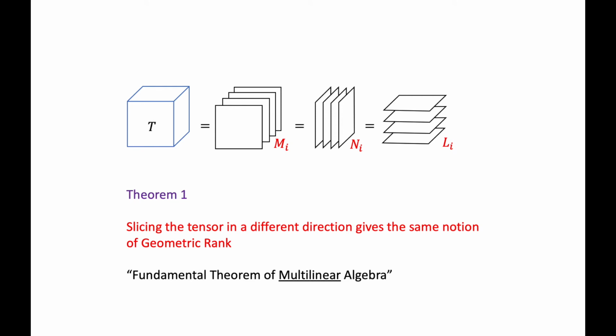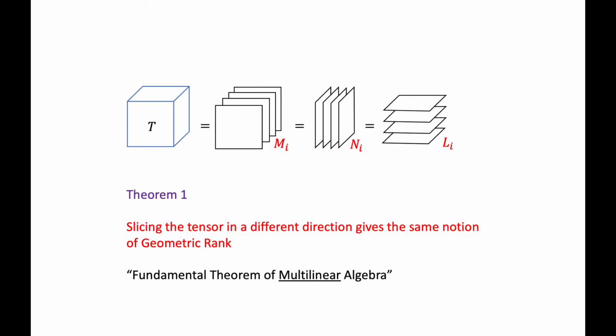Let's finish this first part of the talk by stating our first theorem. Recall that in the definition of geometric rank, we sliced our tensor in one direction, and we called these slices the Mi. Of course, we could have sliced our tensor in one of the other two directions, and one should wonder whether using those slices gives the same notion of geometric rank. Our first theorem says that indeed, slicing the tensor in any different direction gives exactly the same notion of geometric rank.